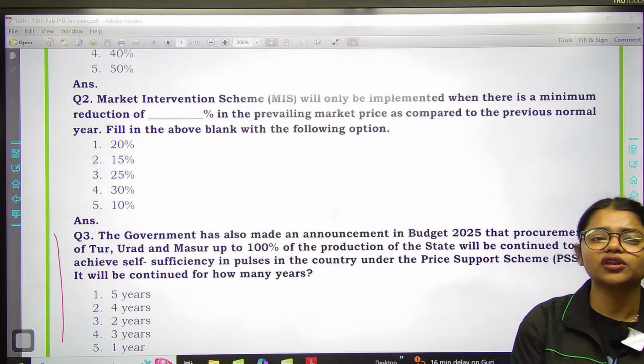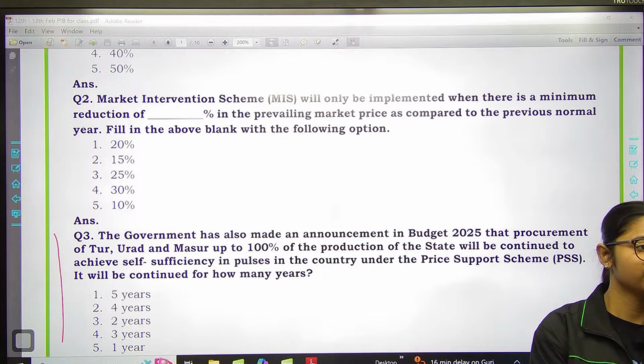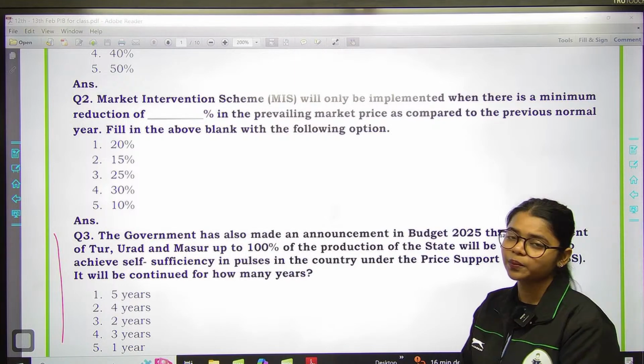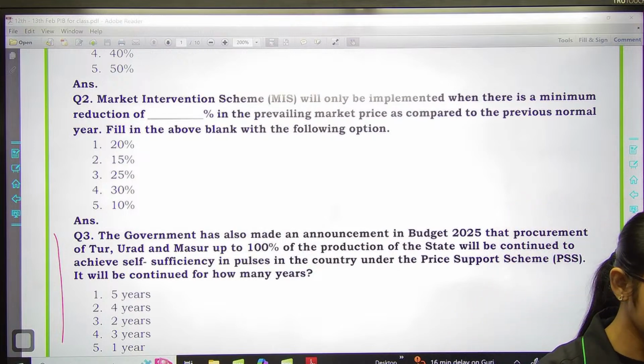So Maharishi, today we don't have any question with respect to this particular abhiyan. We will cover these things later, okay? For now, let's focus on current news.